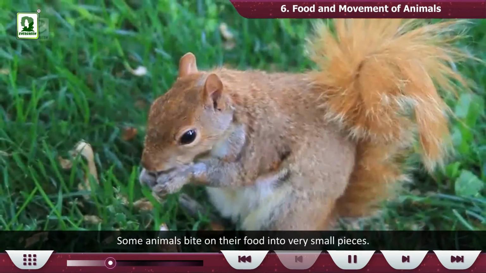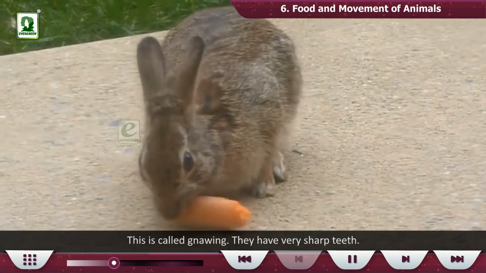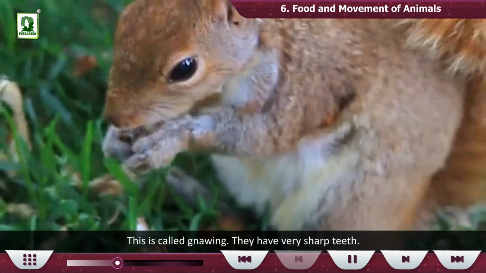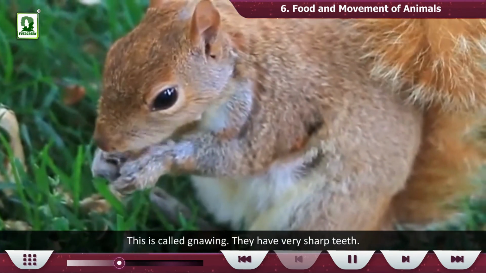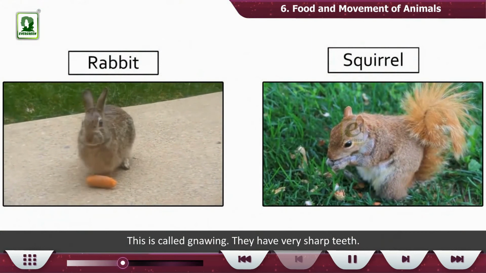Some animals bite on their food into very small pieces. This is called gnawing. They have very sharp teeth. Rabbit and squirrel are some examples.